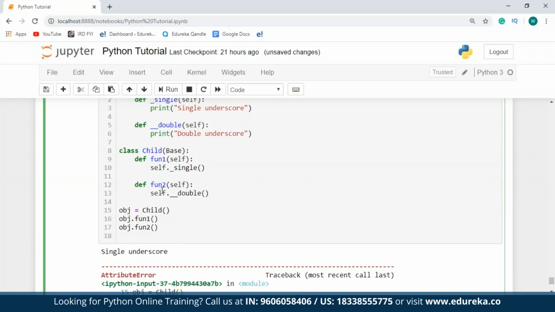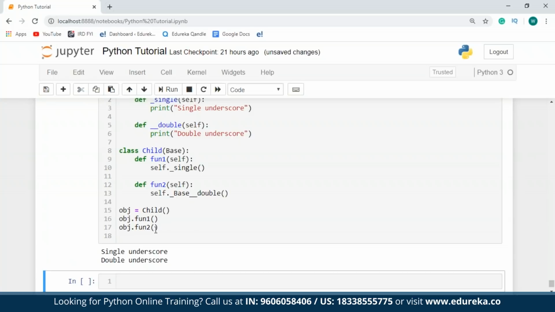In case you want to execute this, all you have to do is just type in the name of the base class preceded by an underscore. So I'll say _base, and then I'll hit run. As you can see, now both the functions have been executed using the object of the child class. So I hope you guys are clear with this.